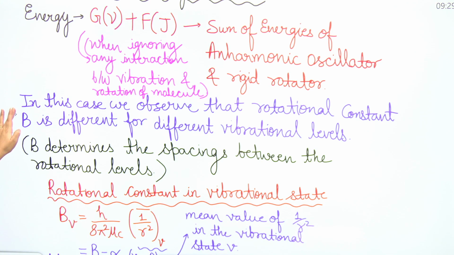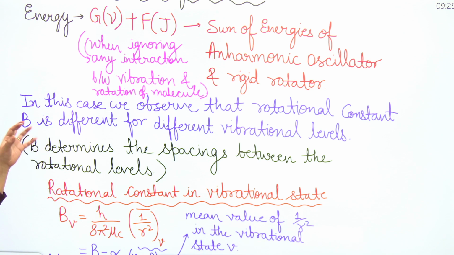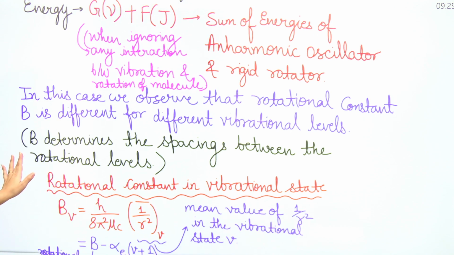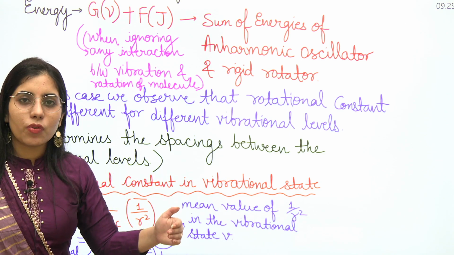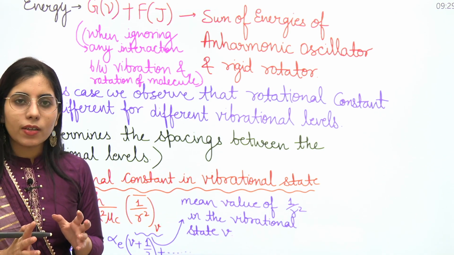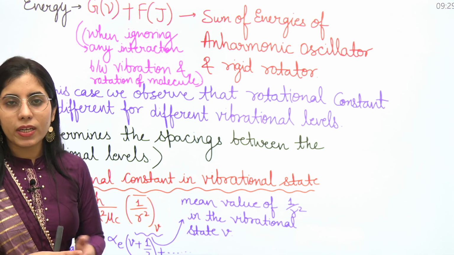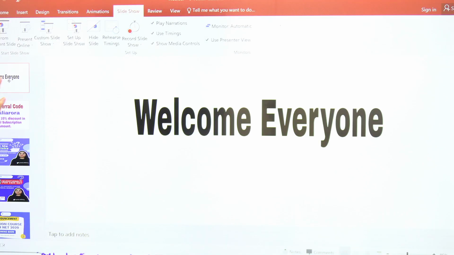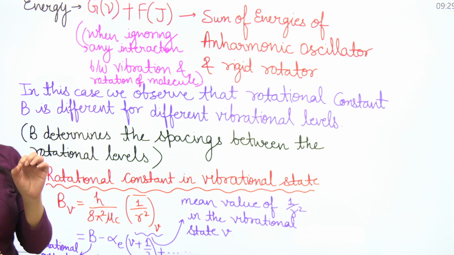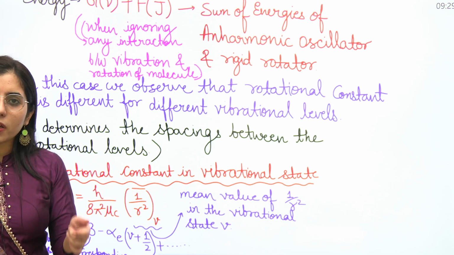Now after this, what is going to happen here? It should be clear to us what exactly B is. So B is going to help us to determine the spacing between the rotational levels, because B is the rotational constant. It is something we started considering when we were talking about rotation, pure rotational spectra. If you check the previous video, you will have all the points about it as well. So here we are considering the same B, the rotational constant, but its value will be different for different vibrational levels. This has been observed within this topic related to rotation and vibration both.